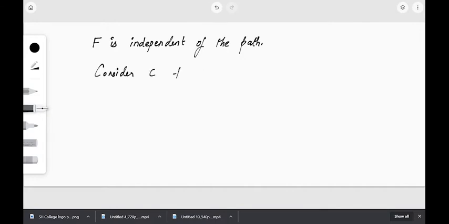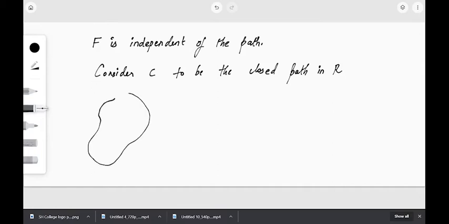Consider C to be the closed path in the region R. So this is closed, right? We are coming back to the same point. Now I am marking 2 points. This is B and this is A, and let this curve that is from A to B be C1 and from B to A be C2.